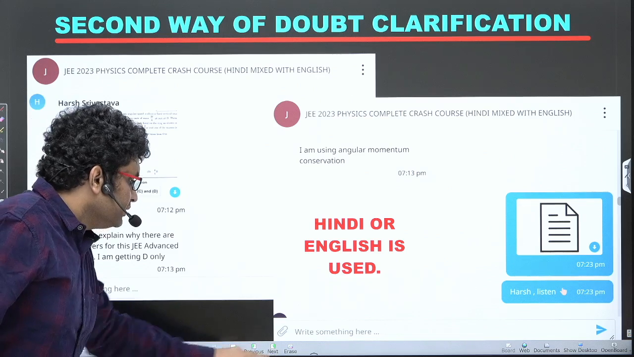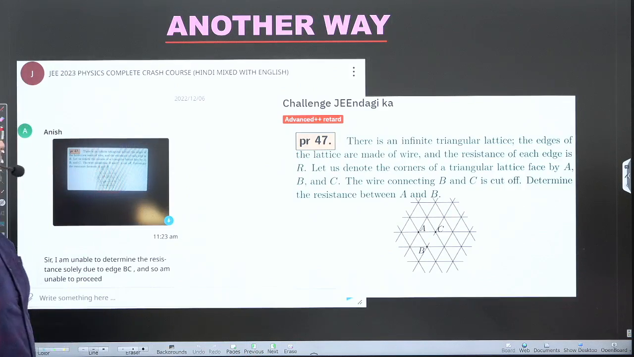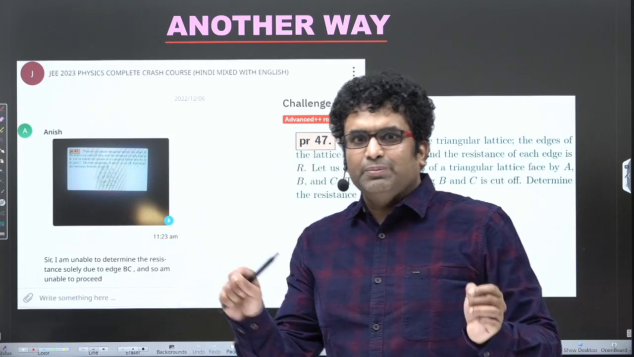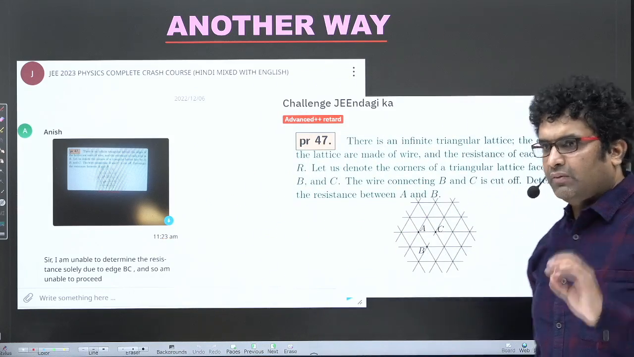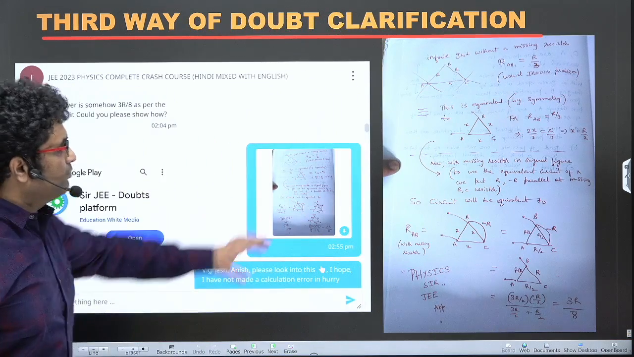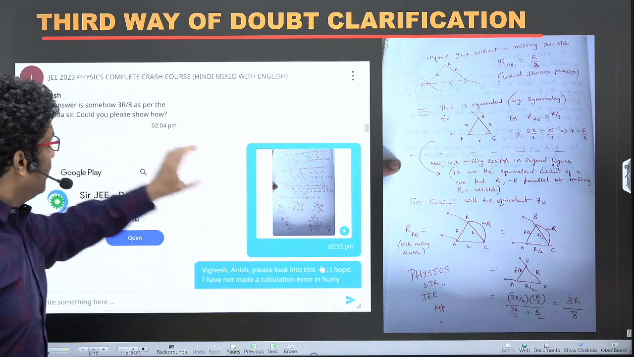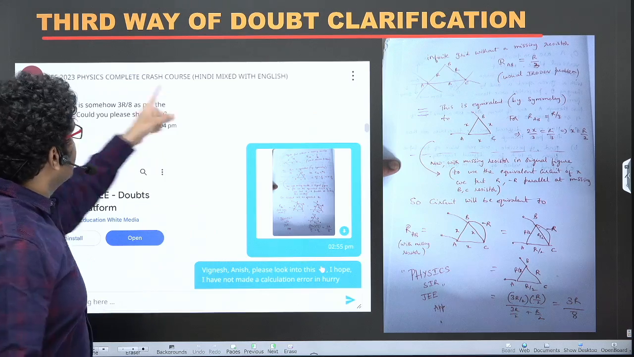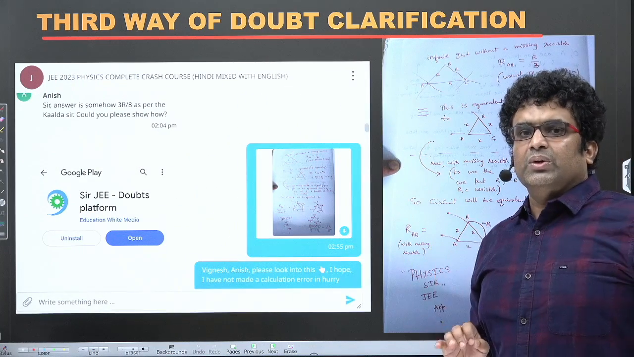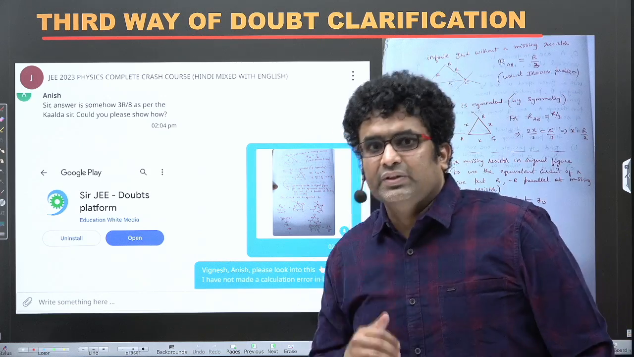The third type is the most difficult one. If the question is very tough and I cannot type or say, but I have to solve, then you would see that I solve with my own hands and I post the solution. Within that, not only will you be able to see it, all the people who took that respective course will be able to see the solution and they will also be able to take it as part of their learning.